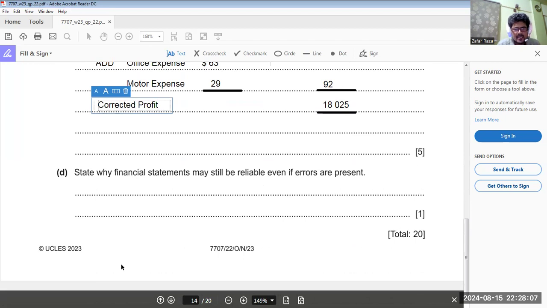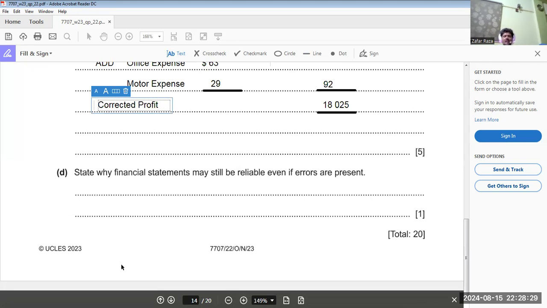Financial statements may still be reliable even when errors are present, because there are some errors which do not mostly affect the figures.